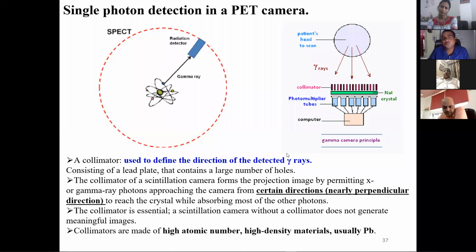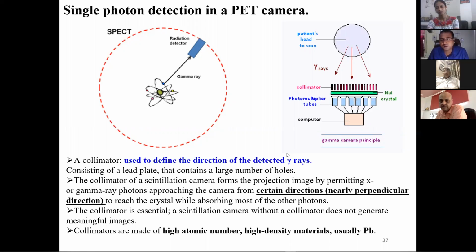Because of that, we have to put in collimators. Mostly lead collimators are used, along with other types of detectors, and that can be used for getting the complete image. That is how the SPECT technique works.